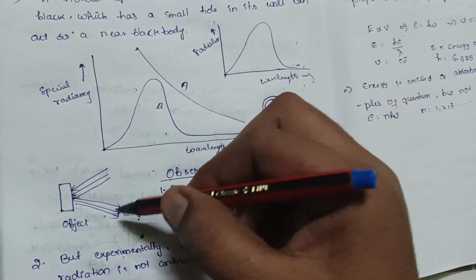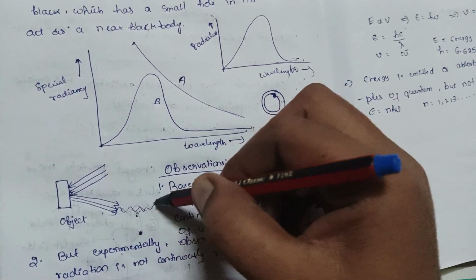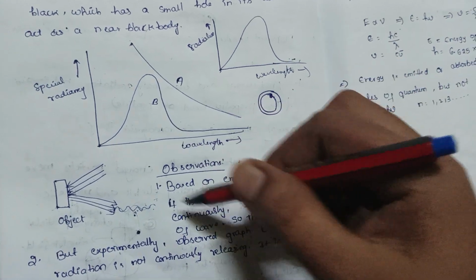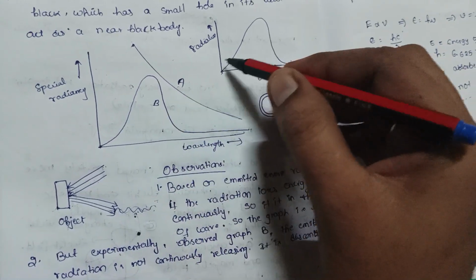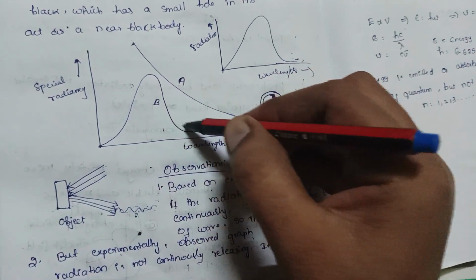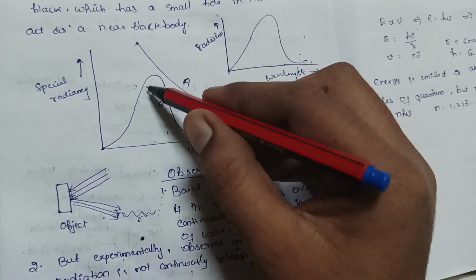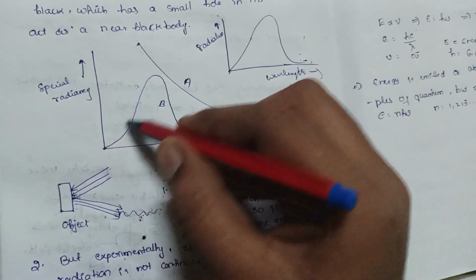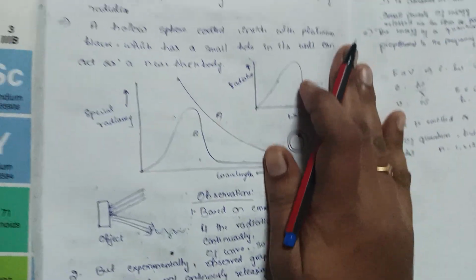Whenever energy is released continuously, it is in the form of a wave, but here the graph is observed like this, so the energy is not continuously released, so it is discontinuous.